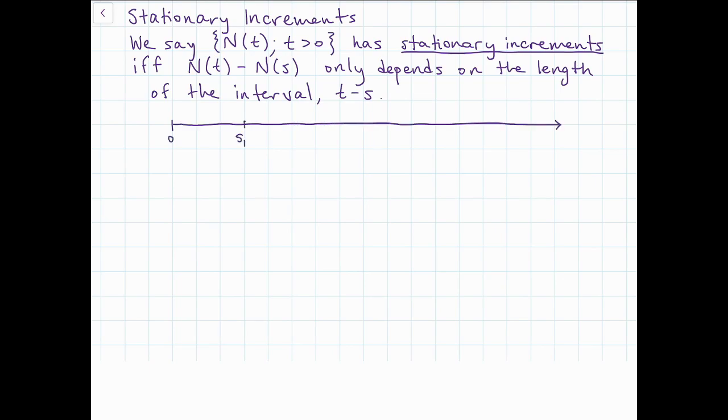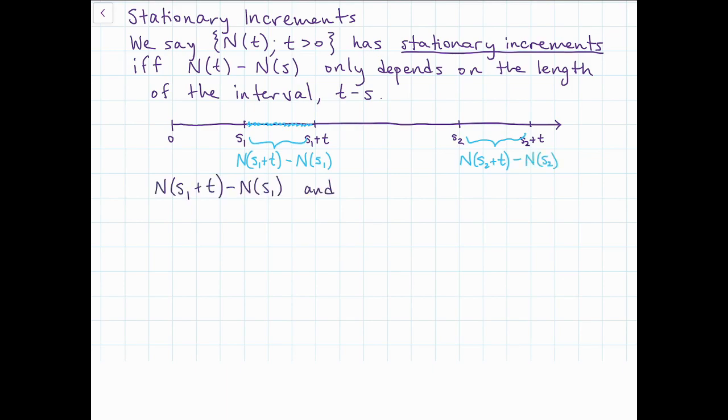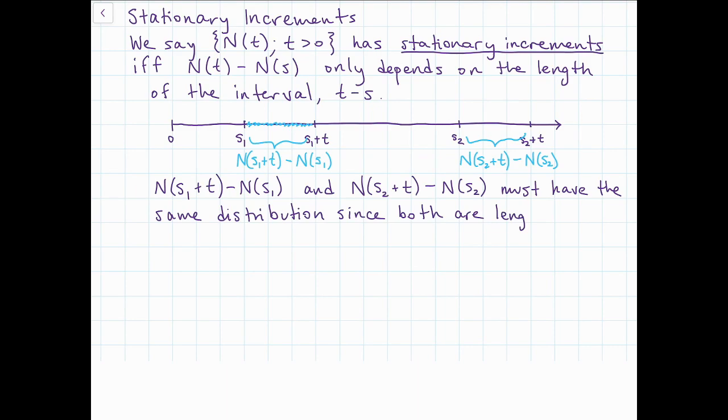So in terms of a picture here, if we have S1 and S1 plus t, and then S2 and S2 plus t, the number of events in those two periods, N(S1 plus t) minus N(S1), and N(S2 plus t) minus N(S2), must have the same distribution, because those intervals are the same length. They're in different places in this process, but since the intervals are the same length, they have to have the same distribution.